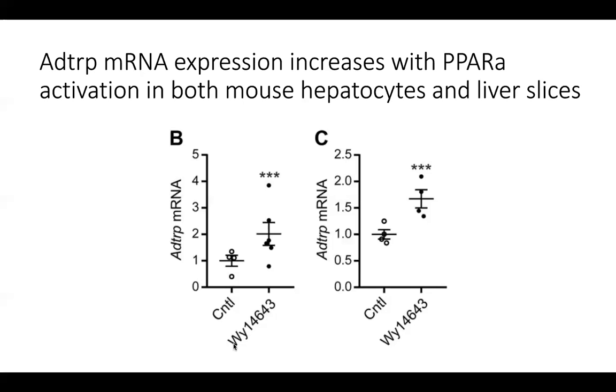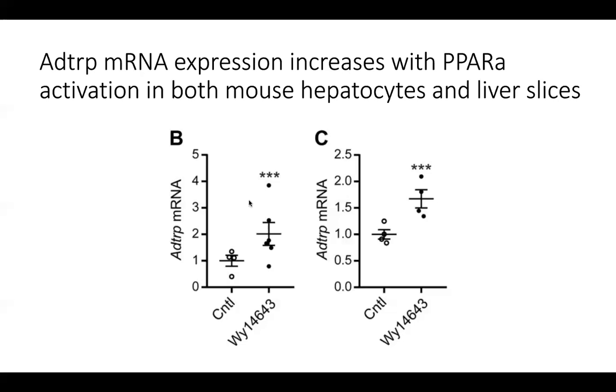In these samples over here, where it says WY14643, that is an agonist for PPAR alpha, meaning that either the mouse primary hepatocytes or the liver slices were placed in a medium that contains supplementation of this particular agonist. So as this agonist will increase the activation of PPAR alpha, the purpose of these experiments was to determine the impact of increased PPAR alpha stimulation on the expression of ADTRP.